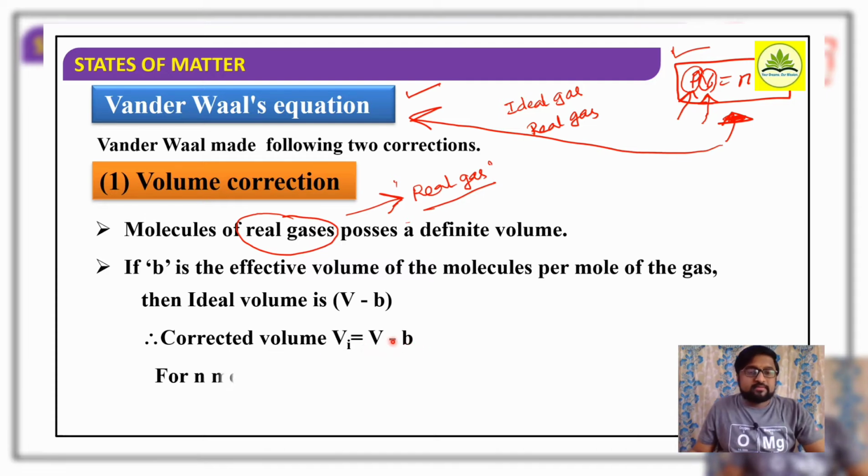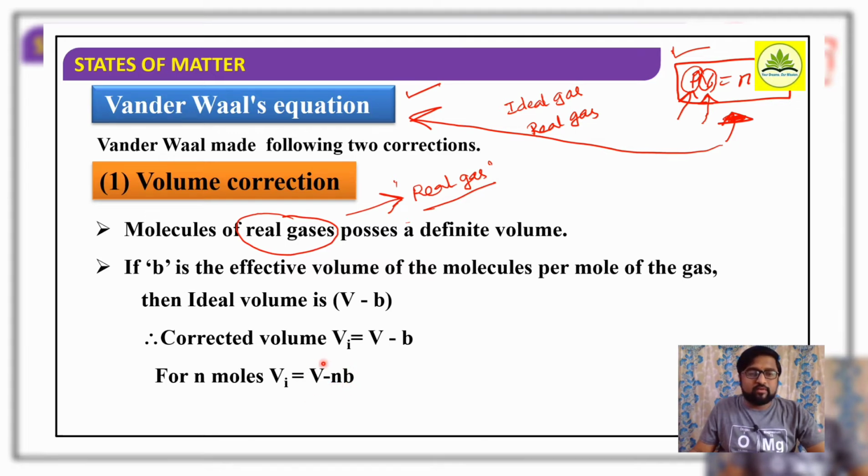If I consider n moles, the corrected volume Vi for an ideal gas will be equal to V minus nb. So b is the excluded volume, V is the volume of the gas, and Vi is the corrected volume. It is the difference between the volume of the gas minus the excluded volume.